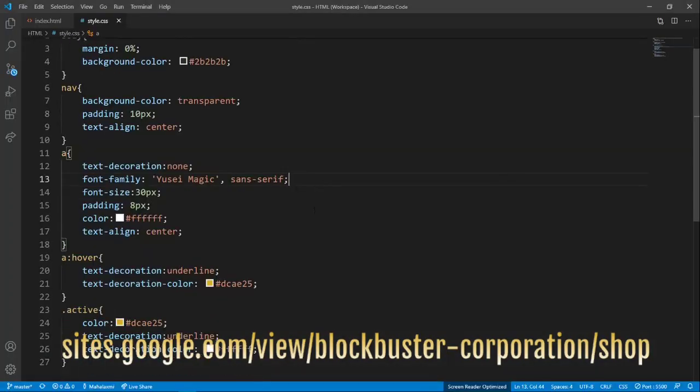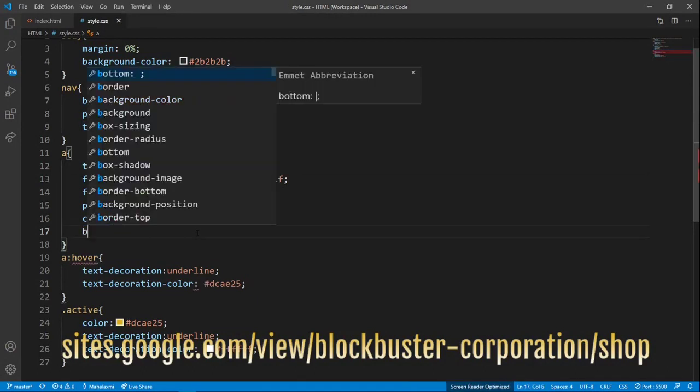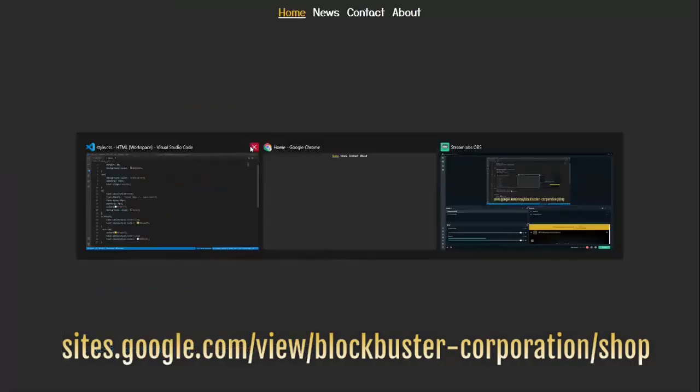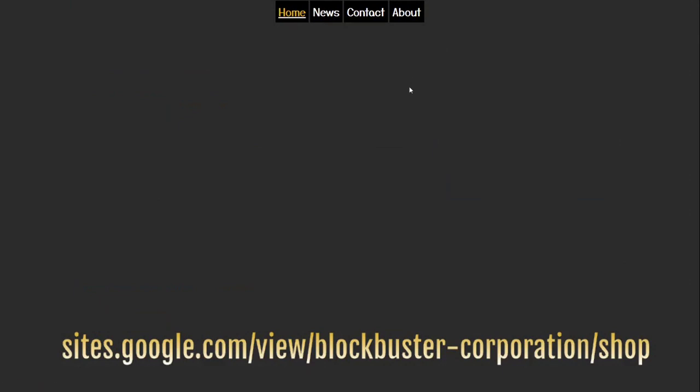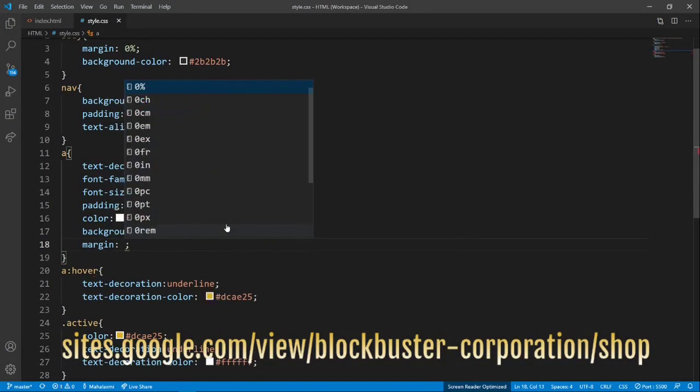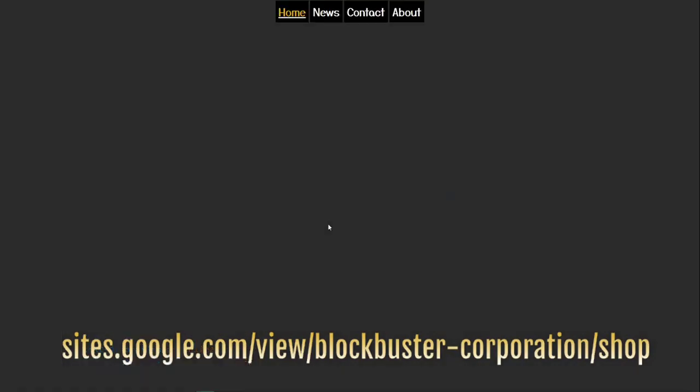Now I want to make it look like buttons. So what I'm going to do is, in the A thing, I'm just going to make it designed like a button. So I'm going to give it a background color, which is going to be pure black. Each of them has its own background color. I'm going to increase the margin sizes to give it a bit more space.